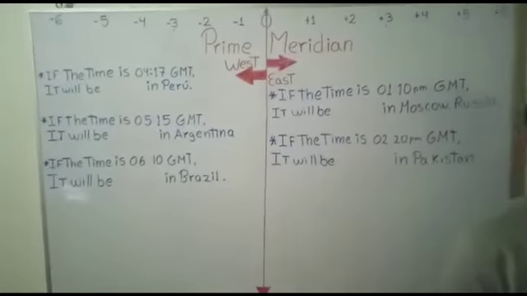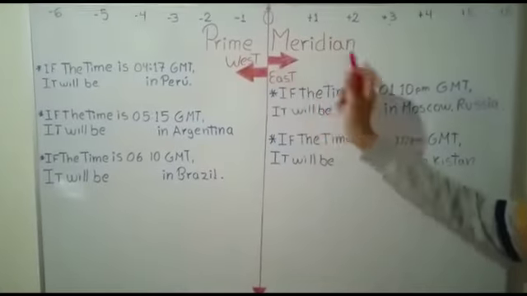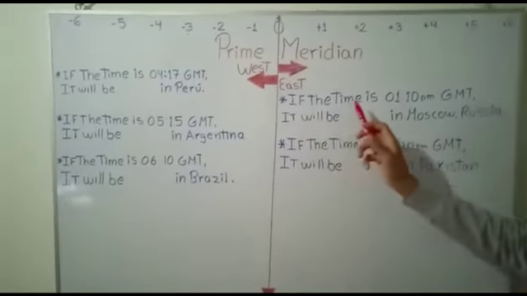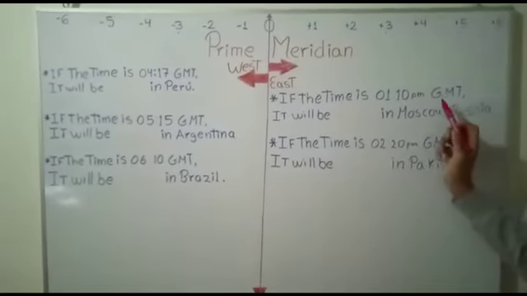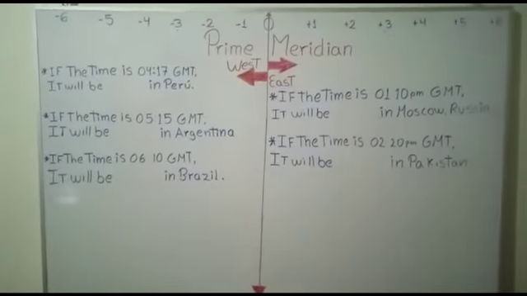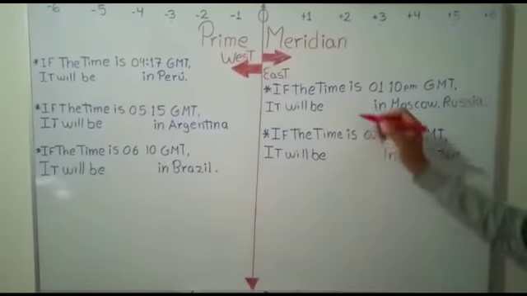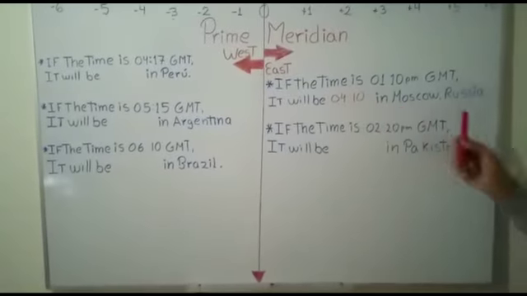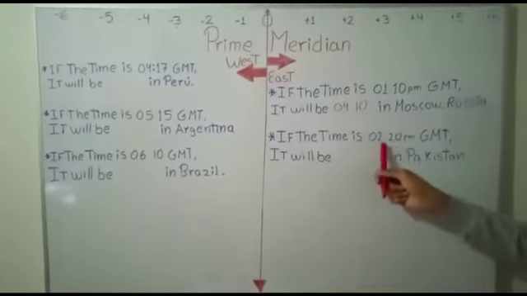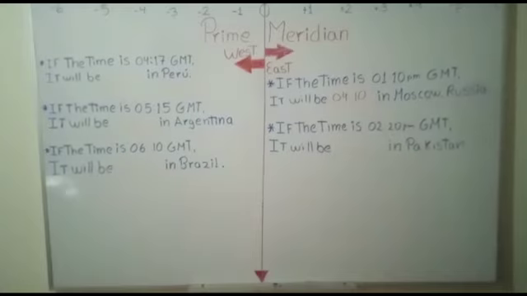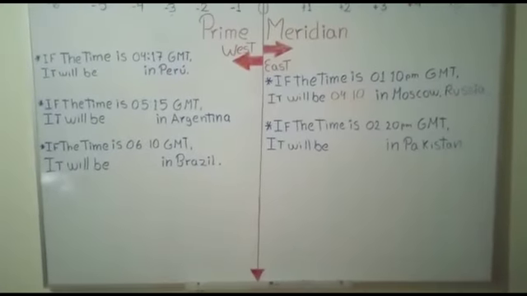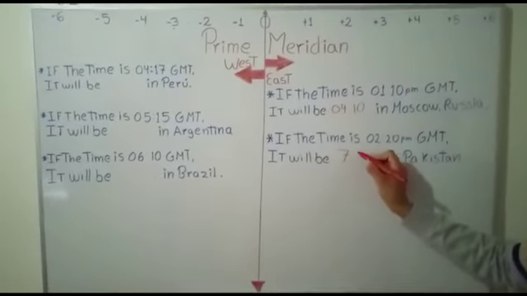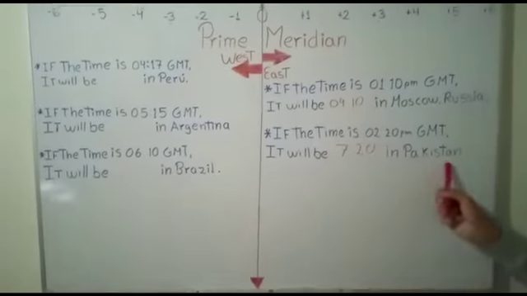Well guys, we continue talking about time zones. Here we have the line of the prime meridian, and the western and eastern hemispheres. For example, if the time is 1:10 p.m. in Greenwich, what time will it be in Moscow, Russia? It will be 4:10 in Moscow. If the time is 2:20 p.m. in Greenwich, what time will it be in Pakistan? It will be 7:20 p.m. in Pakistan.